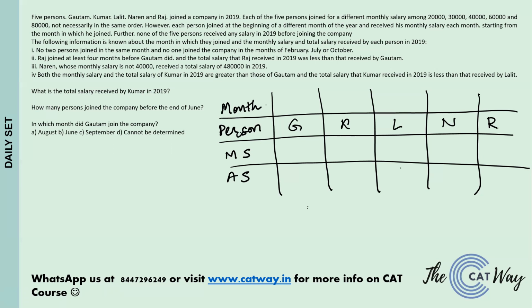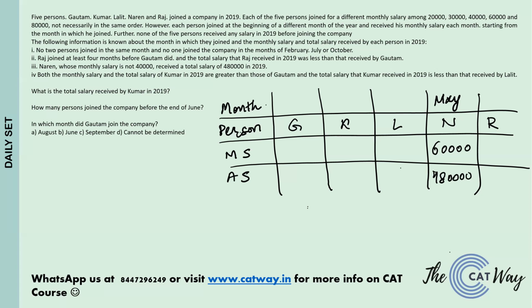Now, if he has, let's say, 80,000 as monthly salary, he needs to work for 6 months, right? For working 6 months, he needs to join in July. But from point 1, we know that nobody joined in July. So that means he cannot have a monthly salary of 80,000. That means Naren will have a monthly salary of 60,000. And for how many months does he have to work? He has to work for 8 months. So that means he joined in May, and 4,80,000 is the total salary that he drew.